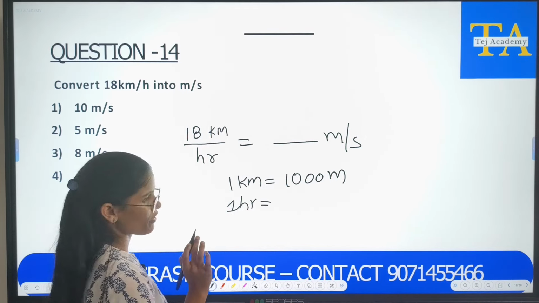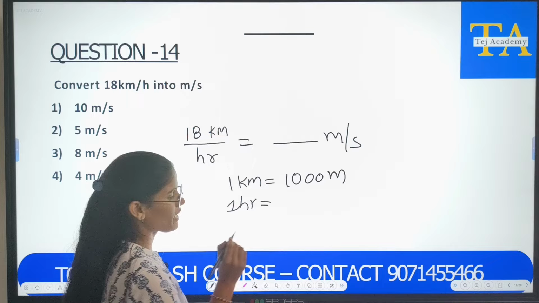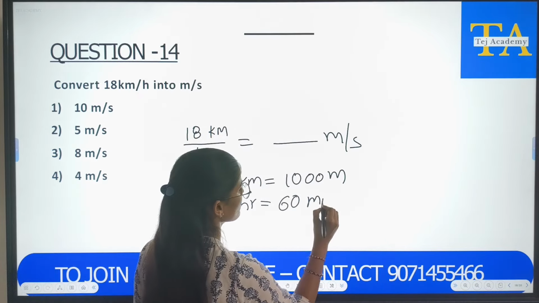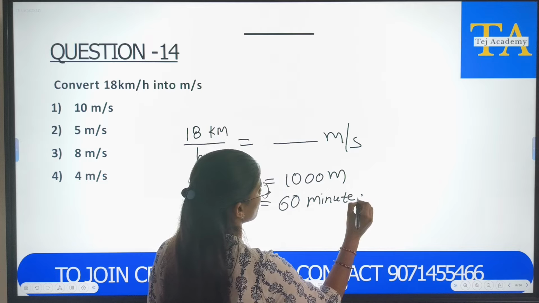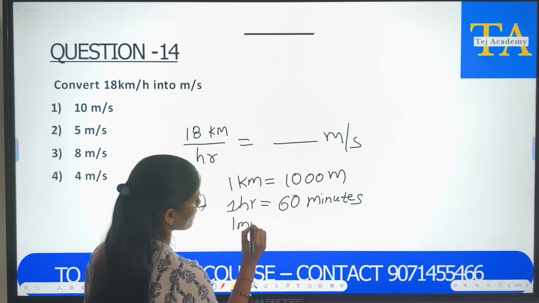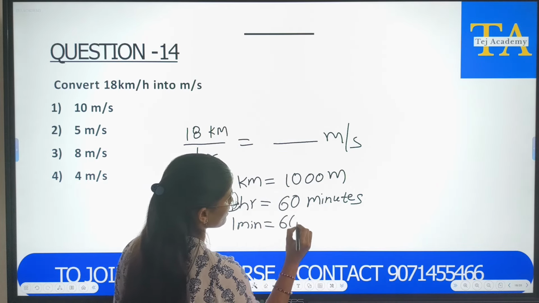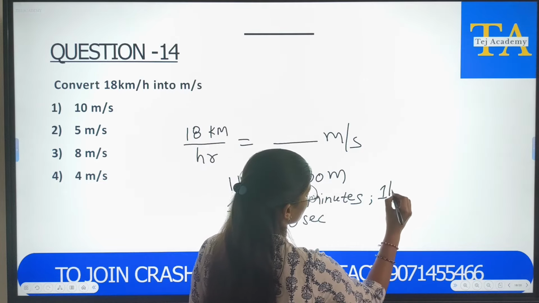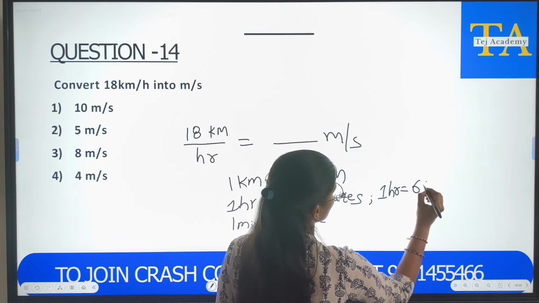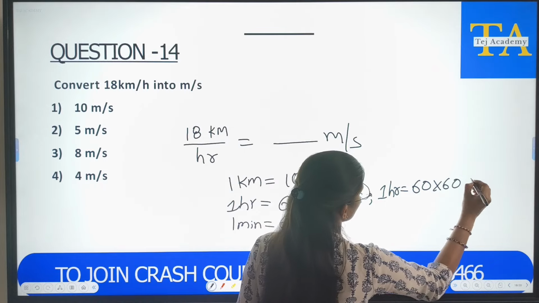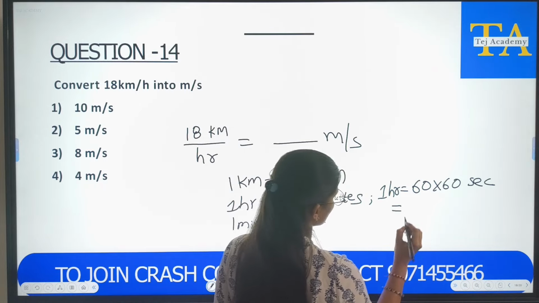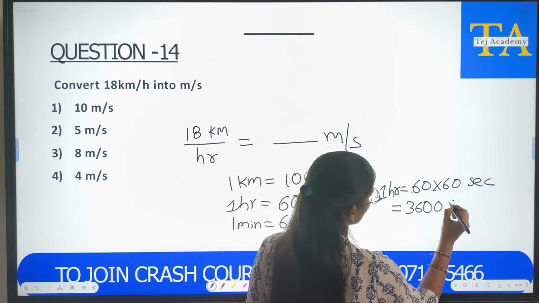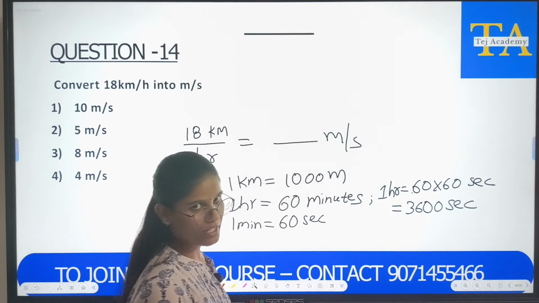First let's come from minutes. Okay. 1 hour will be having 60 minutes, right? So 1 minute will be having how many? 60 seconds. So in 1 hour we will be having 60 into 60 seconds, which is equals to 6 into 6, 36 and 2 zeros. This many seconds we will be having in an hour.